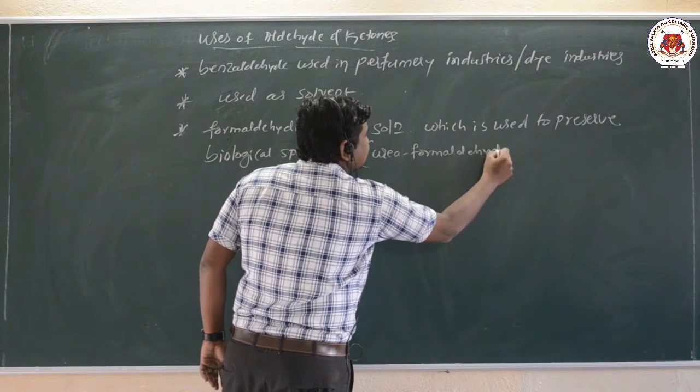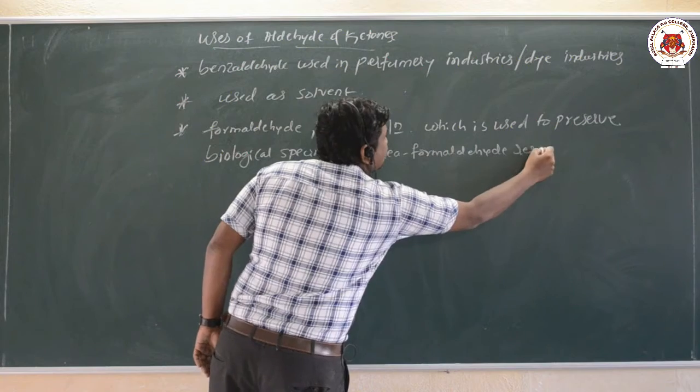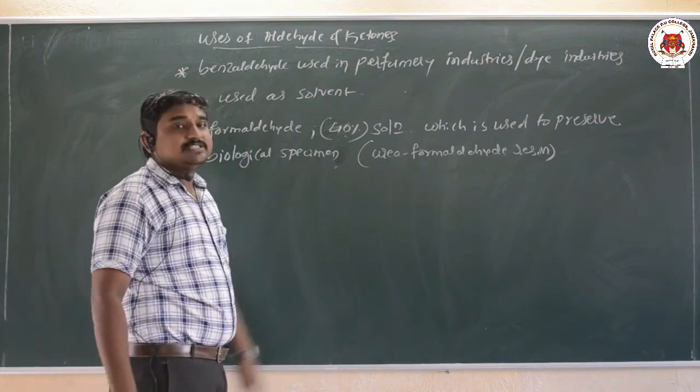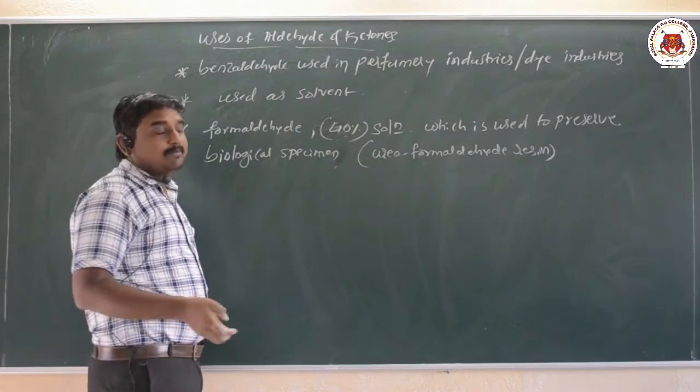So especially this resin used in polymer. Okay, urea formaldehyde resin or phenol formaldehyde resin. So these two resins are used in the manufacture of what here, polymers.